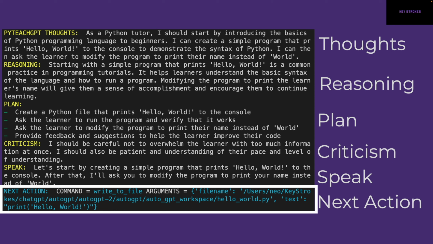In this case, it's write to file, and then it has some arguments. And these arguments are defined for each command. And so for the write to file command, the arguments it takes are file name, which is the file it should write, and then text, which is the content it should write to the file. And that's pretty amazing. AutoGPT is enabling LLMs to have thoughts, give you reasons for those thoughts, create a plan based on it, criticize itself, and then figure out what it should be doing next, and give it a human touch by what it can speak out.